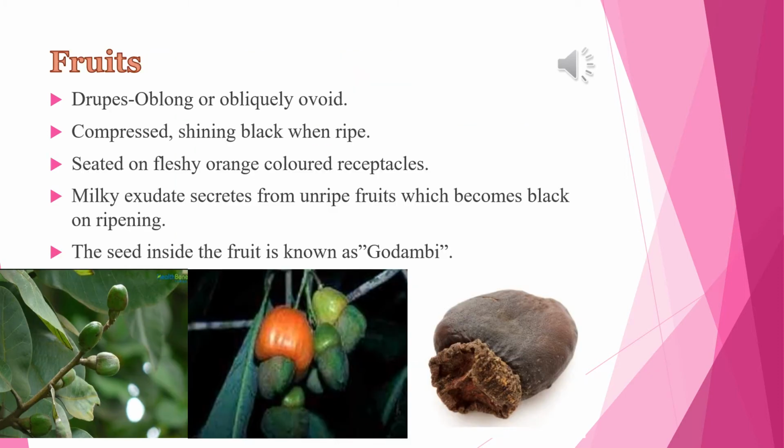Fruits. The fruits are obliquely ovoid or oblong drupes, 2.5 to 4 centimeter long, compressed, shining black when ripe, seated on a fleshy orange colored receptacle. The milky exudate secretes from unripened fruits, which becomes black on ripening. The seed inside the black fruit is known as godambi. It is edible when properly prepared.